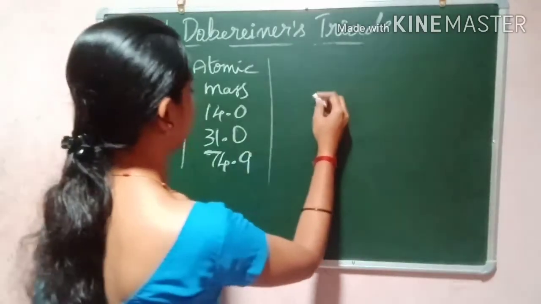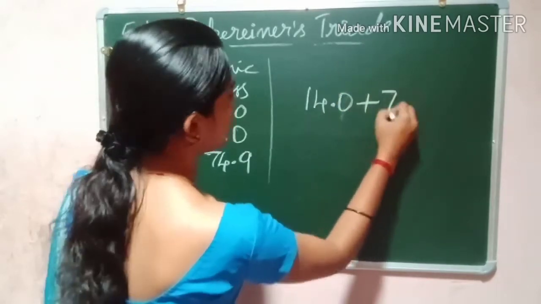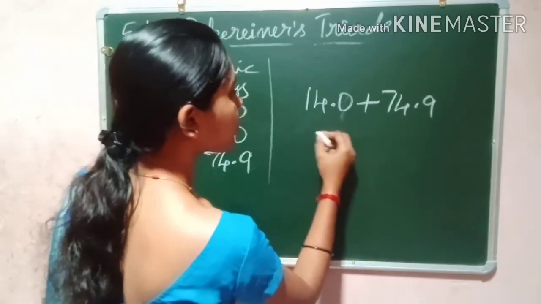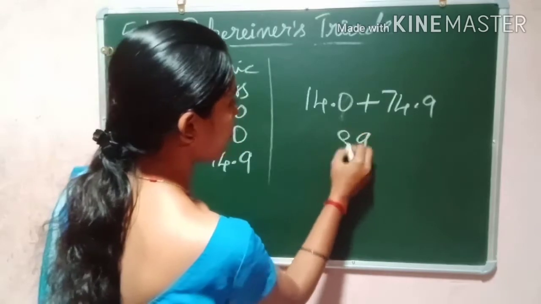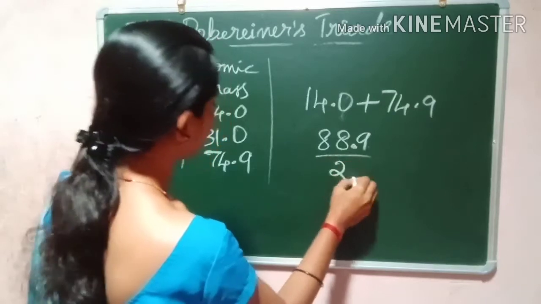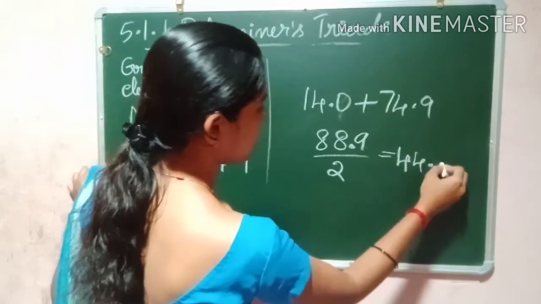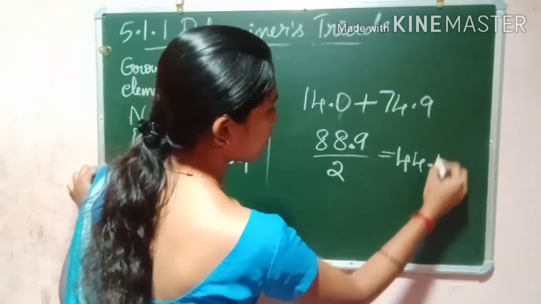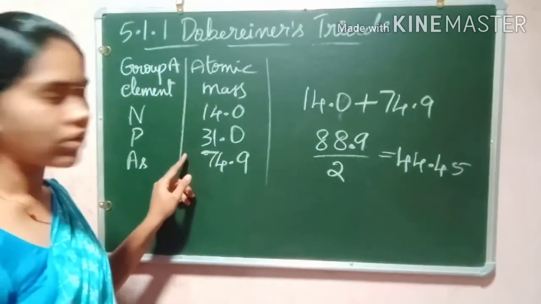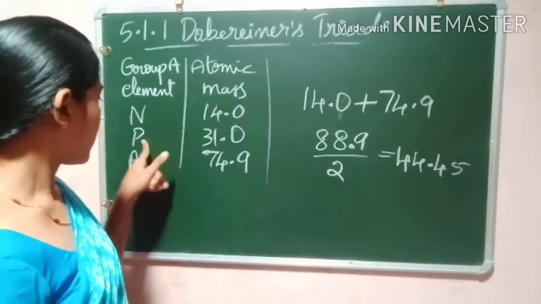So let us check: 14.0 plus 74.9. The total is 88.9. When you divide it by 2 and take the average, you get 44.45. So this 44.45 is not equal to the atomic mass of phosphorus.